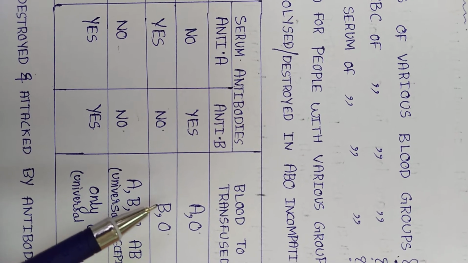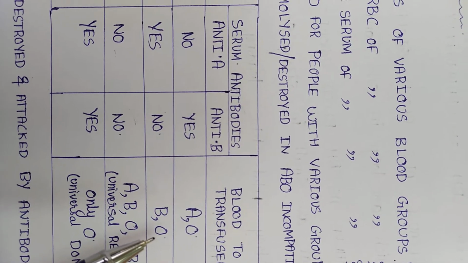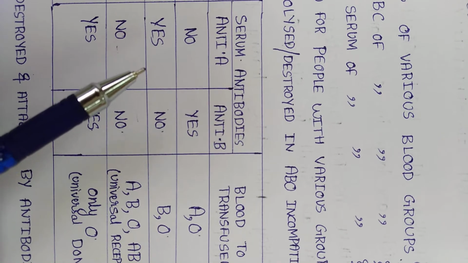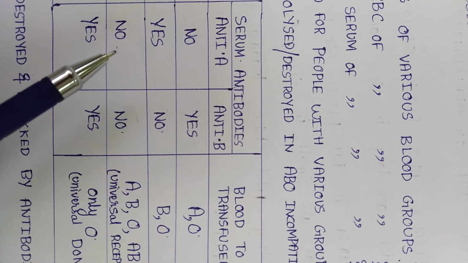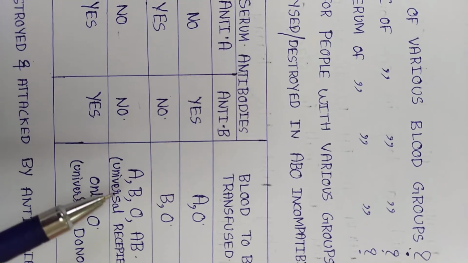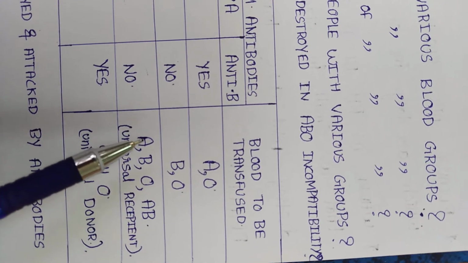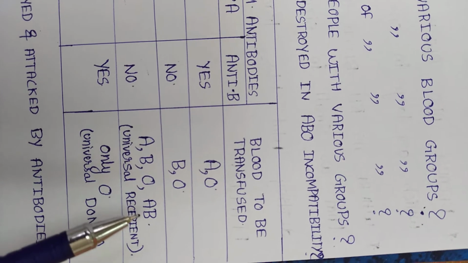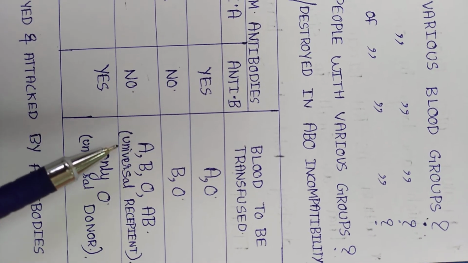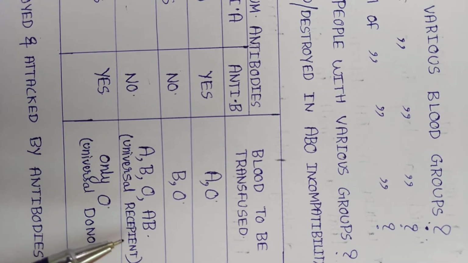We can transfuse only B or O blood group. Okay. In AB blood group, there are no antibodies, so we can transfuse any blood group: A, B, O or AB. So it is also called the universal recipient.